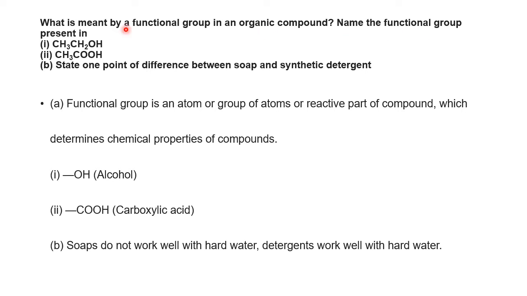Second part: name the functional group present in CH3CH2OH. OH is the functional group present in this compound, and it is called alcoholic. Right. CH3COOH: COOH is called what? Carboxylic acid group. So in this way, we will answer this question. This is normally for 3 marks.